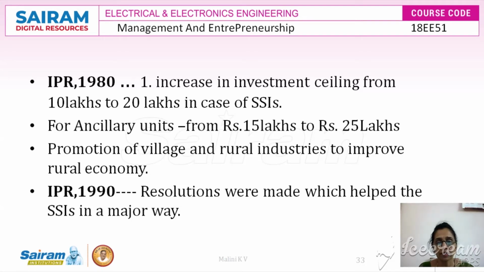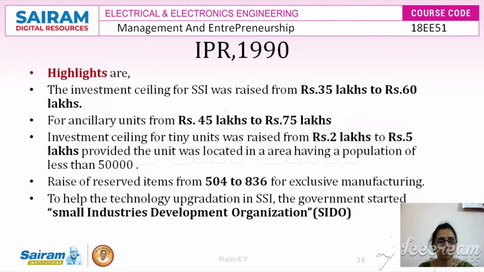gave the resolutions that focused on the resolutions that were made, which helped the SSIs in a major way. So, with the IPR 1990, the highlights of the IPR 1990 is that the investment ceiling limit for SSI was raised from 35 lakhs to 60 lakhs. For ancillary units from rupees 45 lakhs to 75 lakhs.